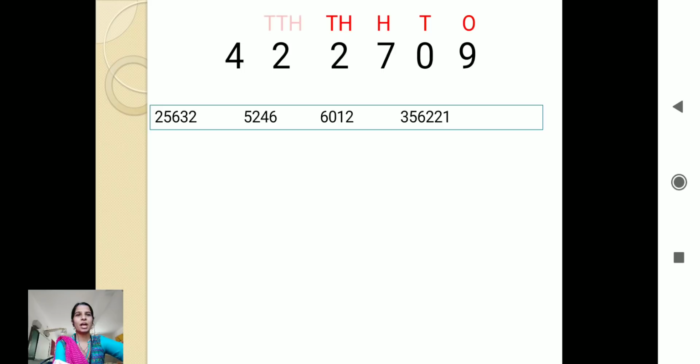The next 2 will be in 10,000's place, because when we read the number it becomes 22,000, isn't it? Now 4 is in which place? Lakhs place. Correct. So now how will I read the number? You can read along with me. Now 4 is in lakhs place, so it will be 4,22,709. Correct. So will you repeat with me? 4,22,709.